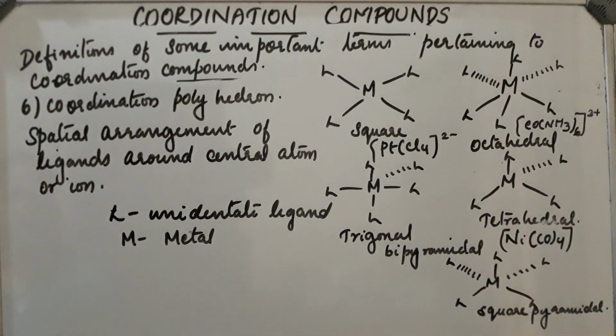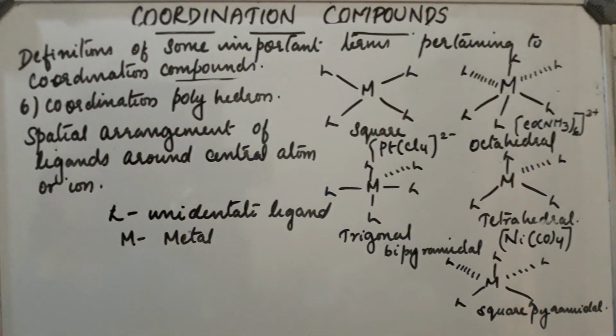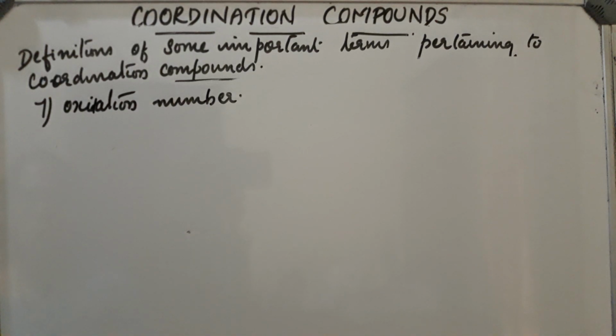Now, next point is oxidation number. What is oxidation number? Oxidation number of central atom in a complex is the charge present on this metal atom. If all the ligands around this central atom along with their electron pairs are removed, they show a charge. This charge is called as the oxidation number of the central atom.